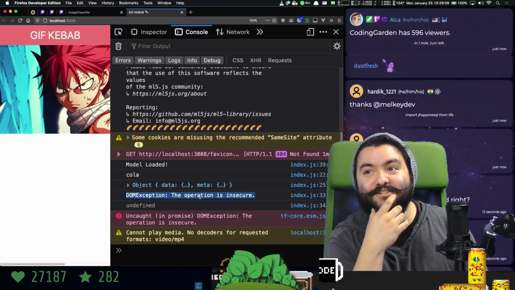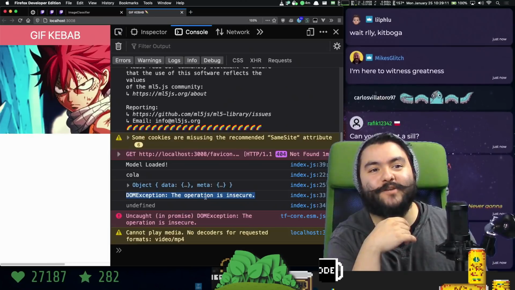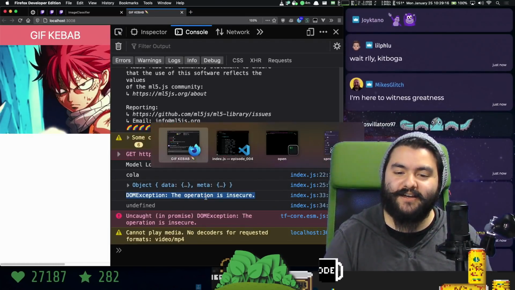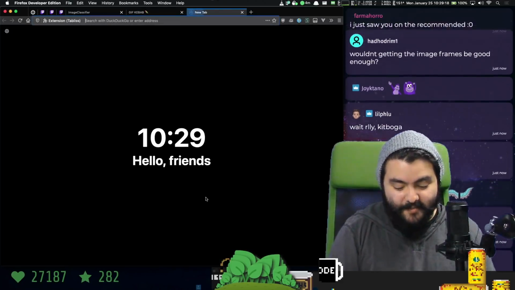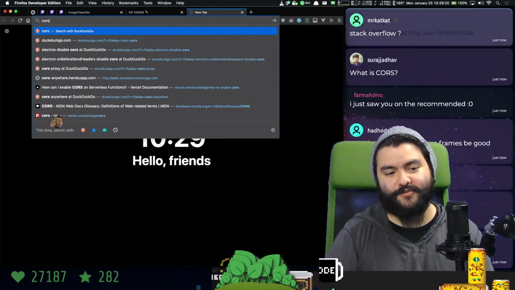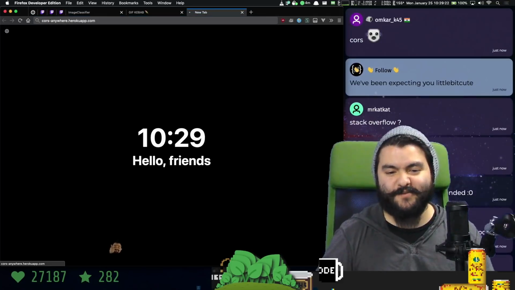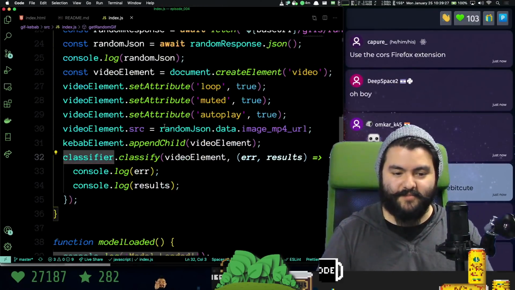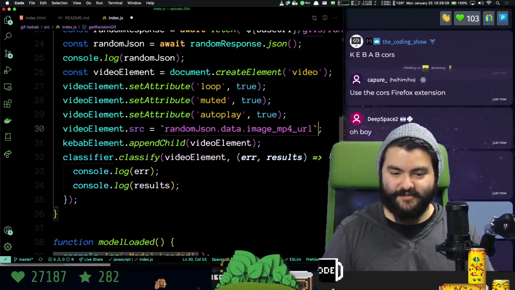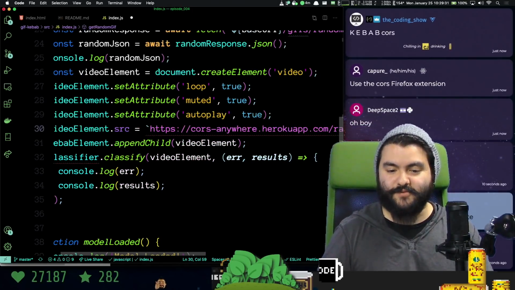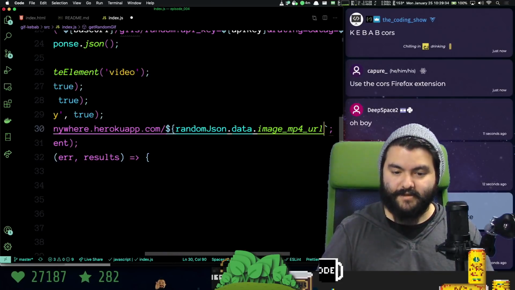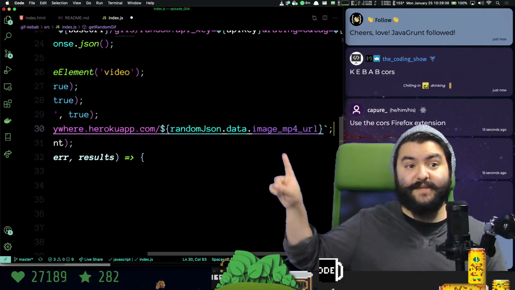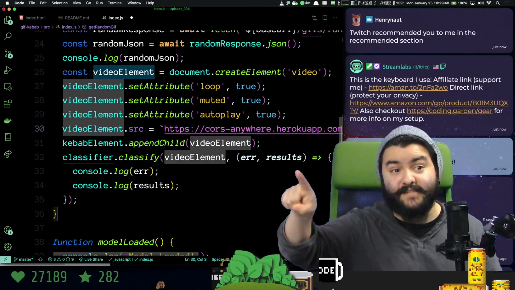Now we could spin up just like a local CORS image proxy. Now I'm curious, if we try to pass this through CORS Anywhere, will CORS Anywhere let us load a video? Let's see. So here we go. Here's what we're gonna try. We're gonna set the source to be that same URL, but we're gonna proxy it.